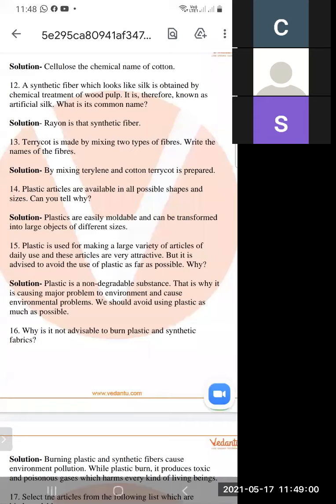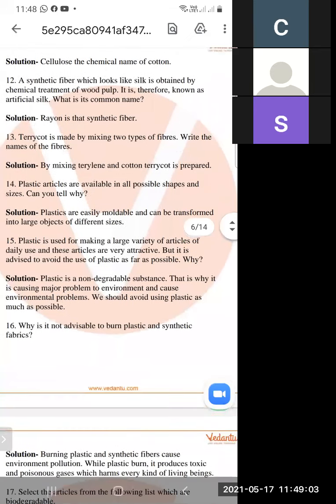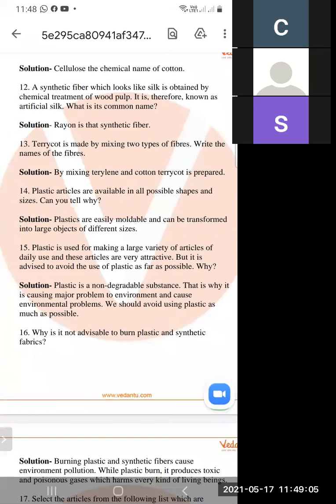As we know, plastic is used for making a large variety of articles.